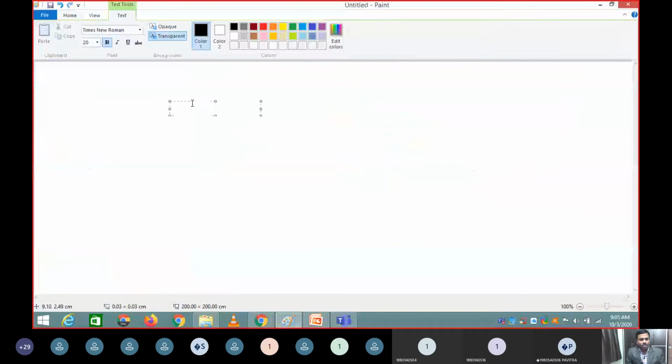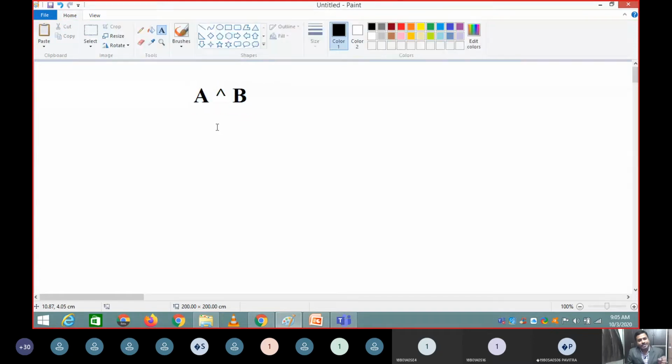In general, most of the time when you are using predicate logic, we will be talking about and, or. If you have an expression like A and B, then you need to construct a tree.